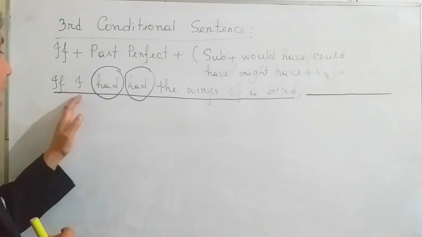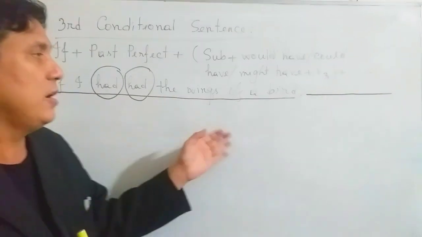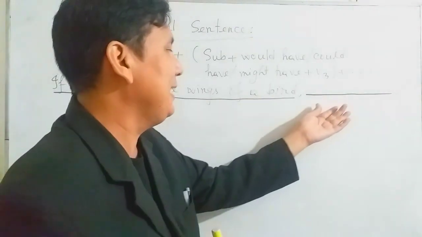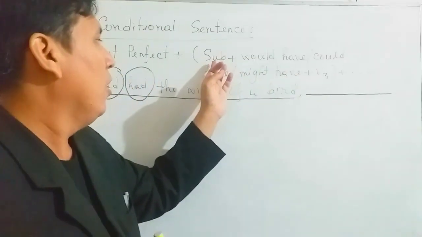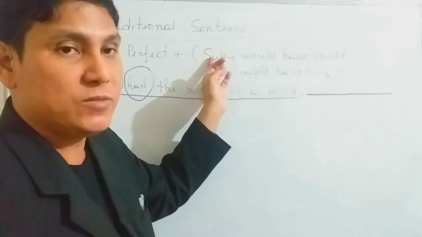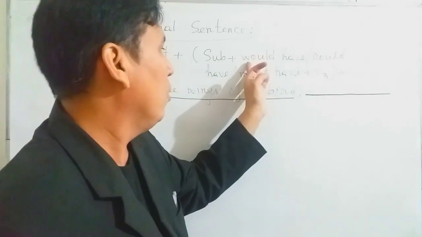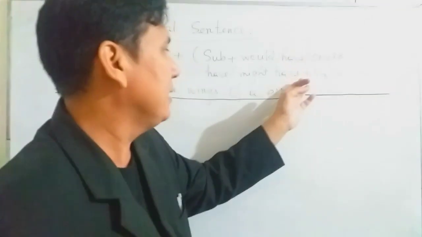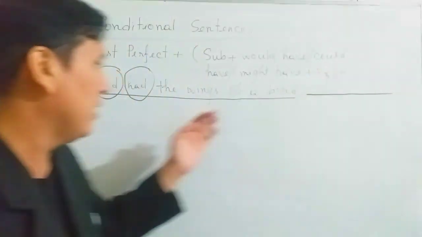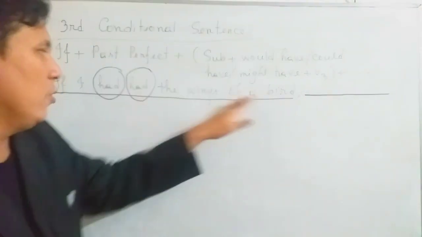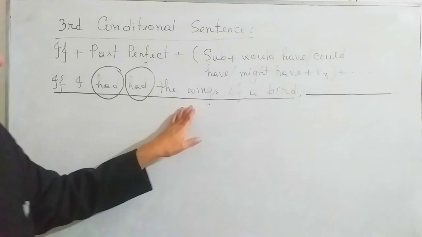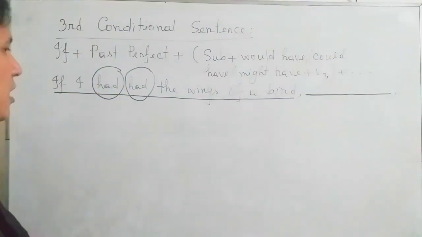Okay, if I had had the wings of a bird, we have to take the subject first. After the subject we will take would have, and then the past participle of the main verb. So here, a bird, wings. Okay, so we can write like that.